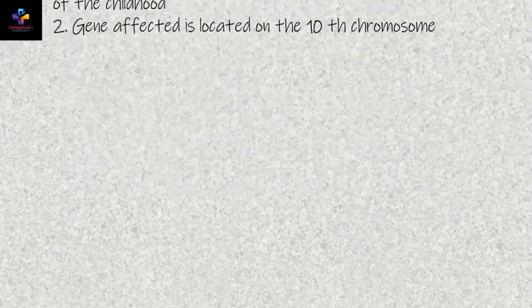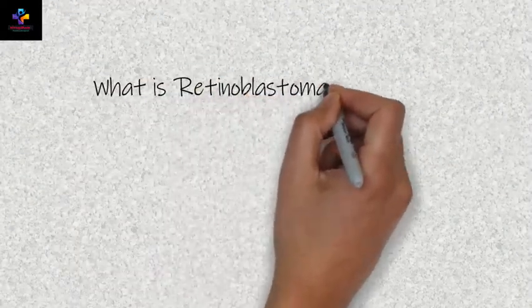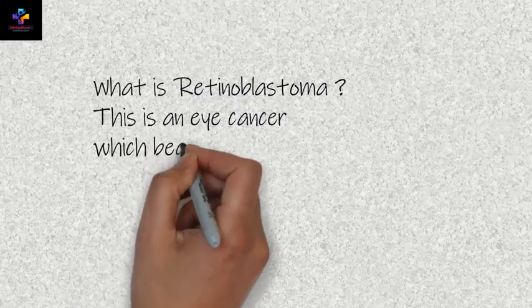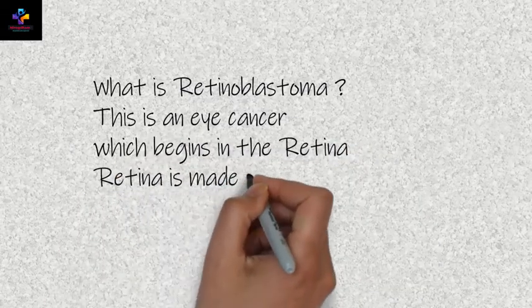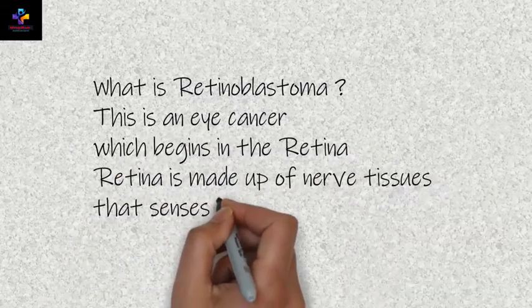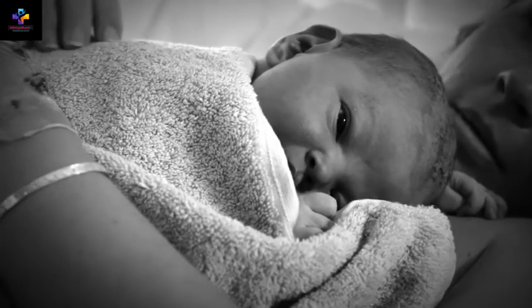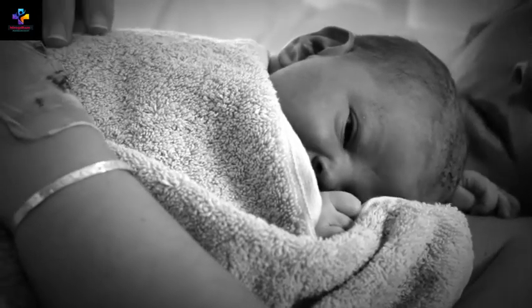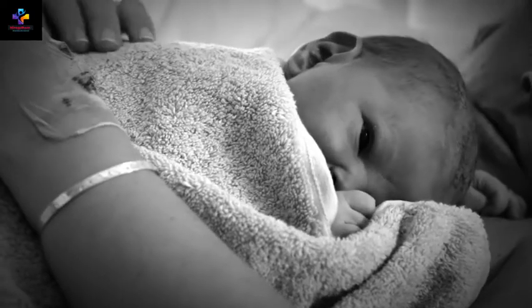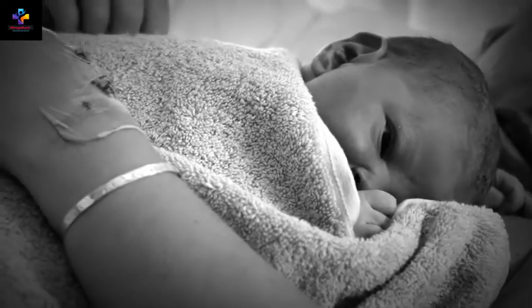Now what is retinoblastoma? Retinoblastoma is an eye cancer that begins in the retina, the sensitive lining of the inside of the eye. Retinoblastoma most commonly affects young children but rarely occurs in adults. The retina is made up of nerve tissue that senses light as it comes through the front of your eyes.